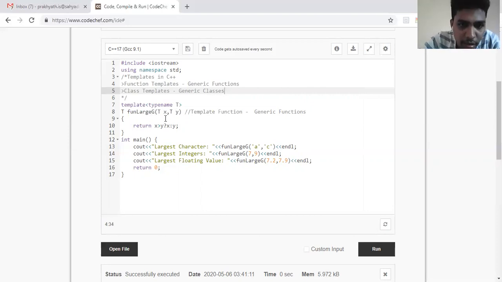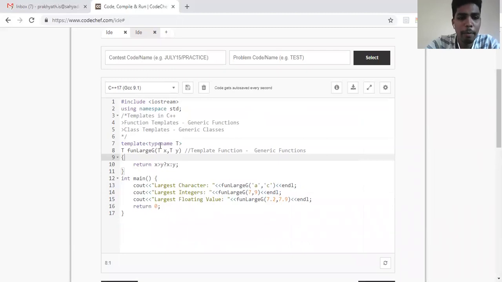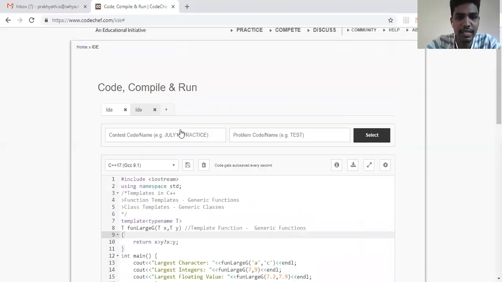As you can see here, both are of the same type which I'm passing. They should be of the same type, or else it gives me a problem because I'm taking only one T here. Fine. If I have to find the largest among two, or if I have to display something, fine. So we'll see another piece of code where we can have different argument types for templates. We'll see that in the next piece of code.